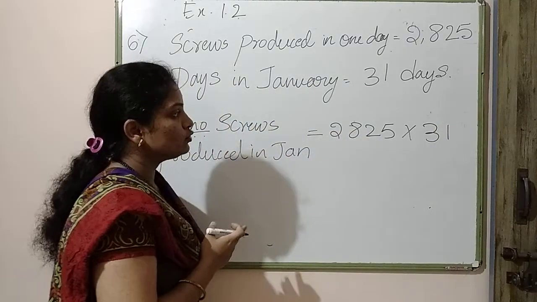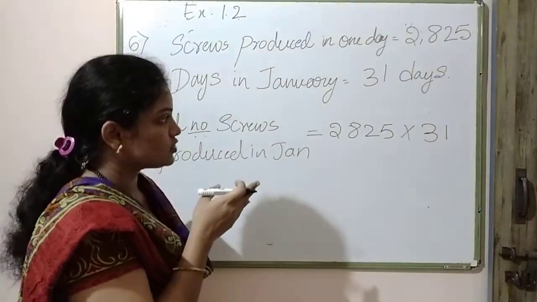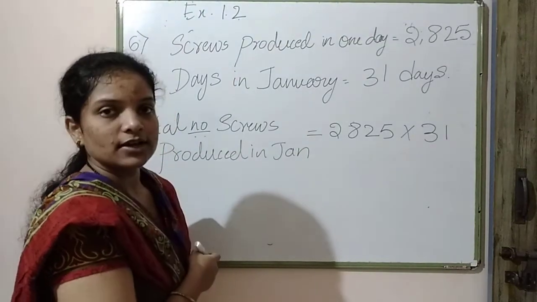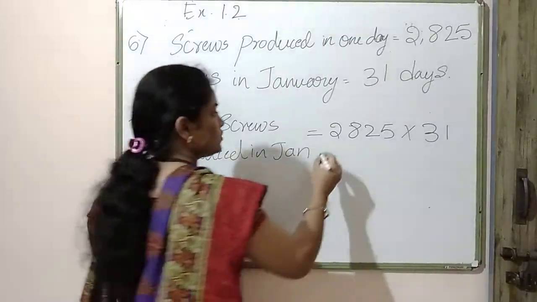Right? What did I do? I just did multiplication of 31 into 2,825. The product of these two numbers.